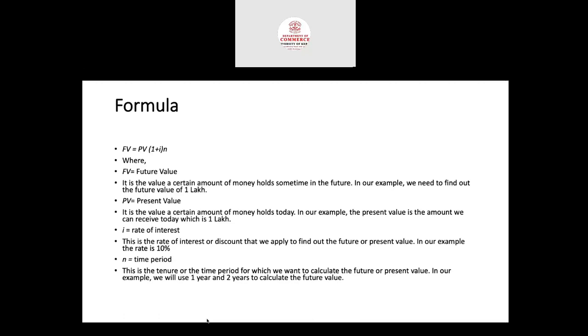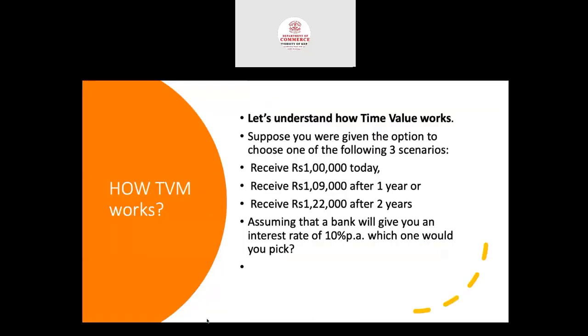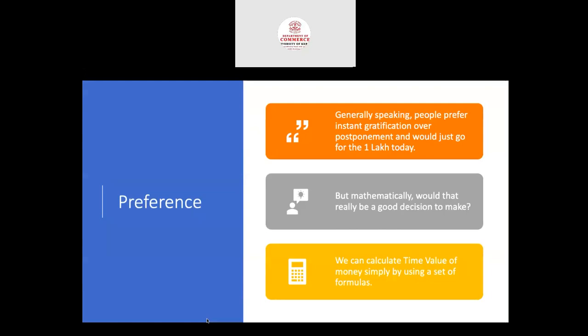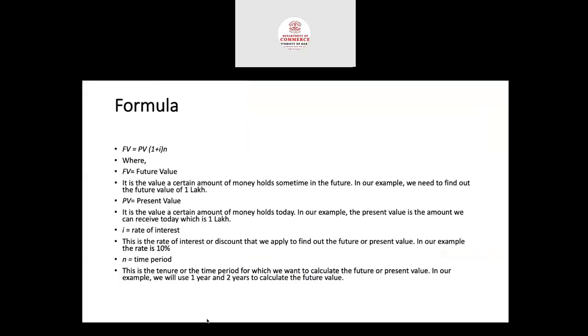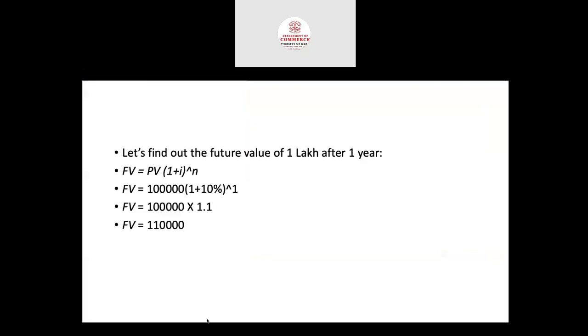So what about the statement? The statement says that you will get only 1 lakh 9,000. But by the time value of money, you will get 1 lakh 10,000. You will get 1,000 more. So after calculation, you may not prefer option 2, because by the future value concept, you need to get 1 lakh 10,000 after 1 year. So you may reject option number 2.